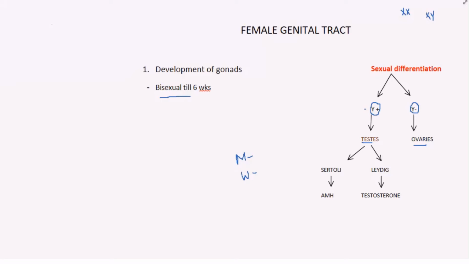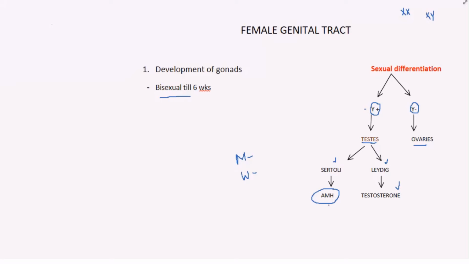So if Y chromosome is present, the genital ridge will be converted into testes, and if absent, it will be converted into ovaries. So these testes will be having Sertoli cells and Leydig cells. Sertoli cells secrete an important hormone, that is anti-Mullerian hormone, and Leydig cells secrete testosterone.